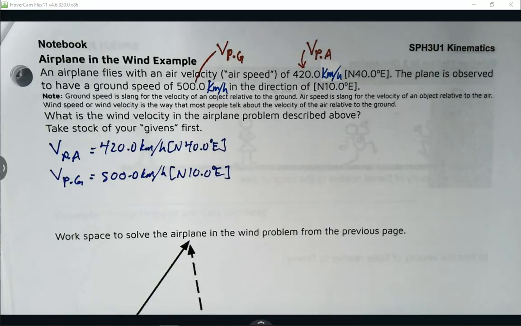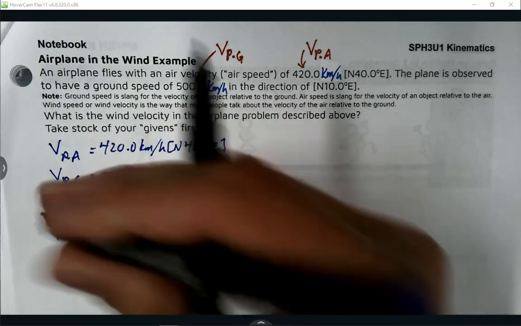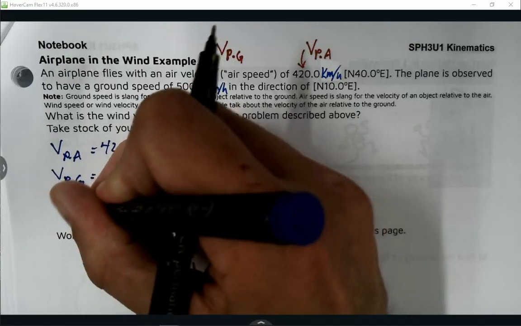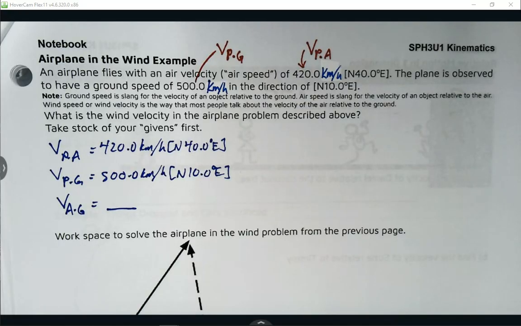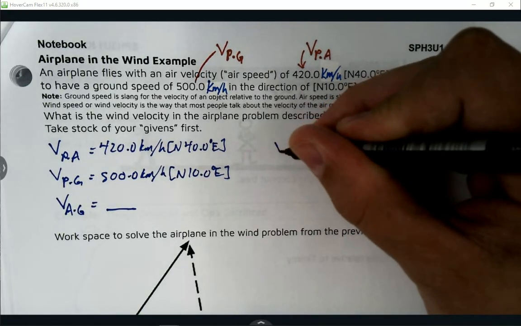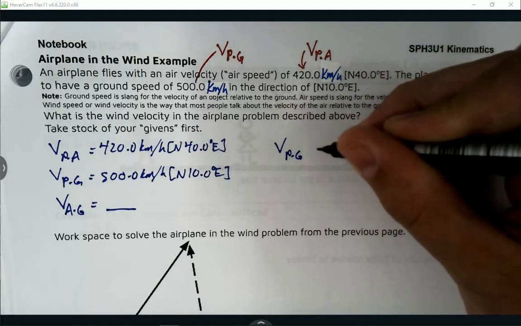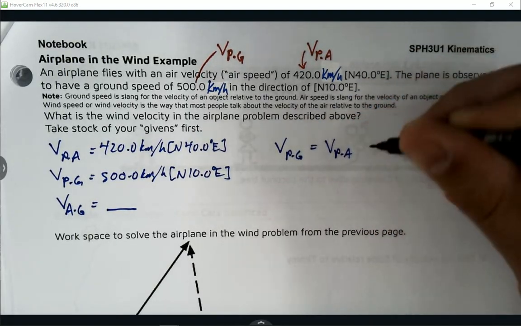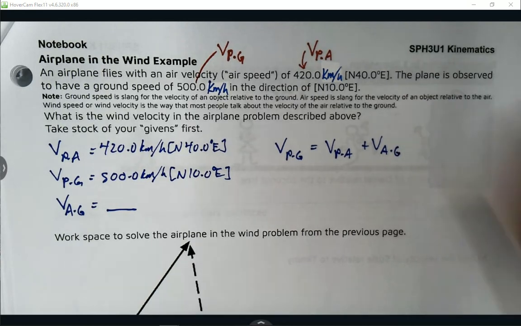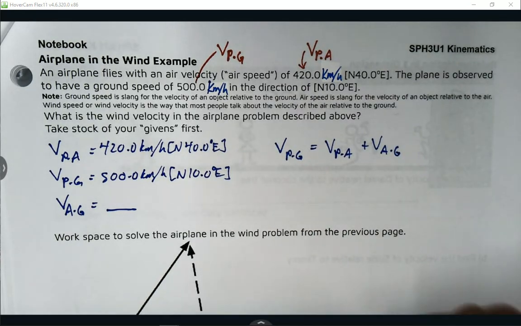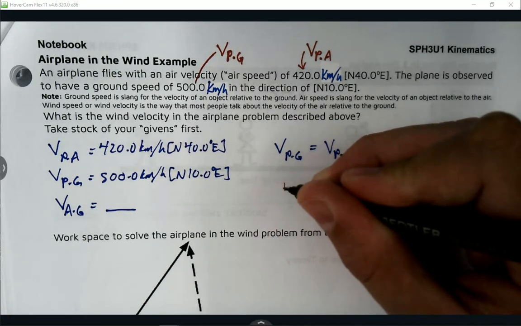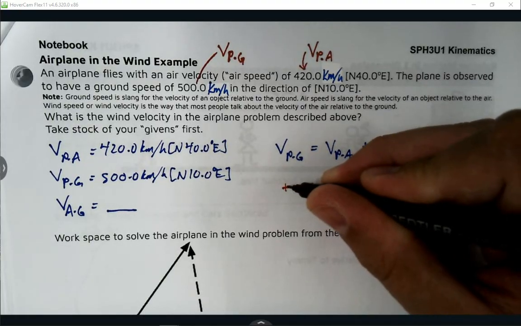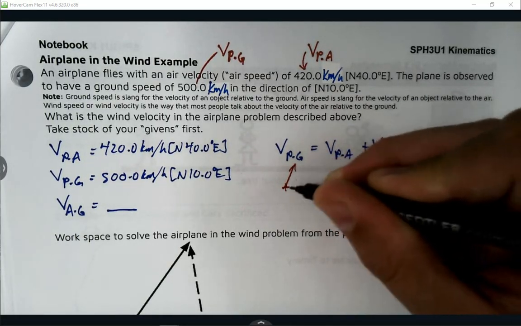And of course, it wants us to find the velocity of the air relative to the ground, the wind velocity. So the velocity of the air relative to the ground is my unknown. But the first thing that I always want to do with these problems is write my vector equation. So the velocity of the plane relative to the ground is equal to the velocity of the plane relative to the air plus the velocity of the air relative to the ground. The next thing I want to do is a little sketch underneath of my diagram. Velocity of the plane relative to the ground, that's 500 north 10 degrees east. If this is my directional cross, north 10 degrees east kind of looks like this.